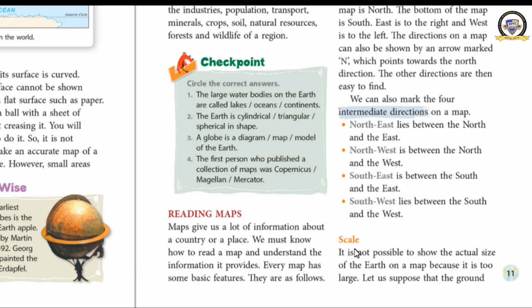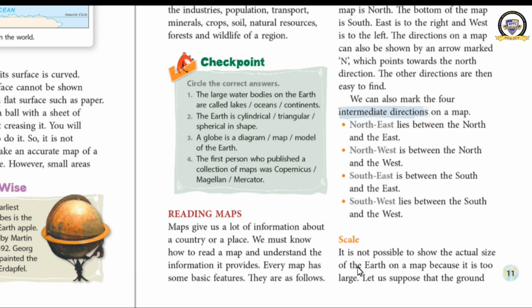What is that? Scale. That is known as scale. Don't think that this is a scale which you use to draw lines in the copy. It is not the scale which you are using to draw the lines. This is a proportion used to draw the maps. Scale.